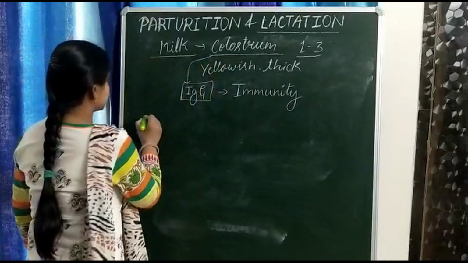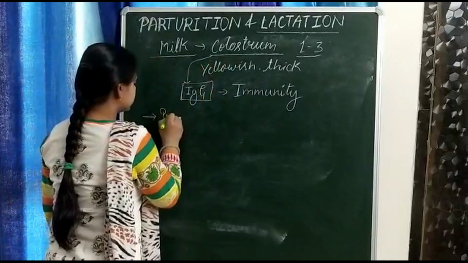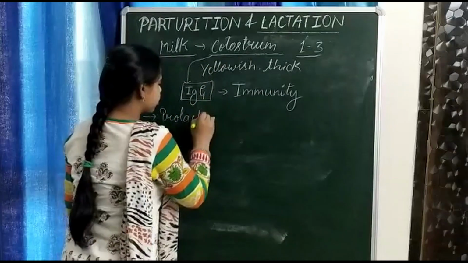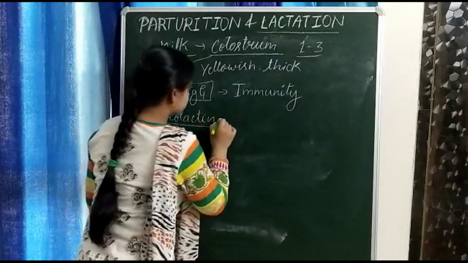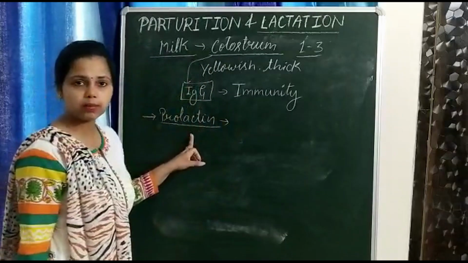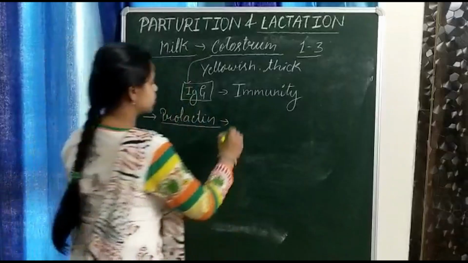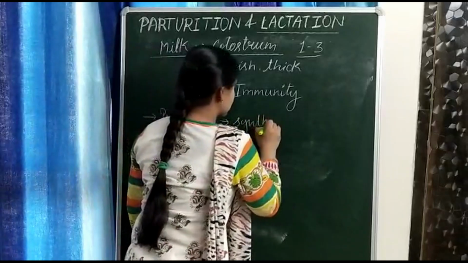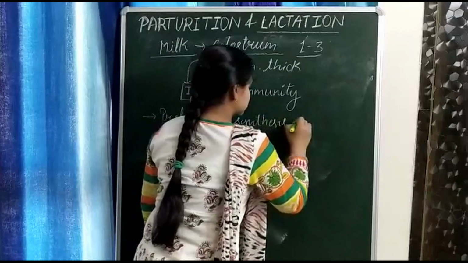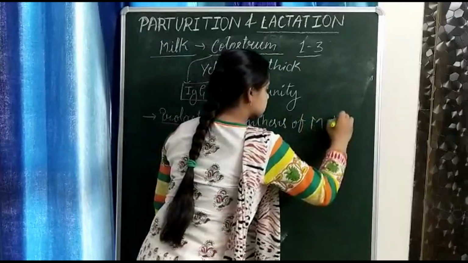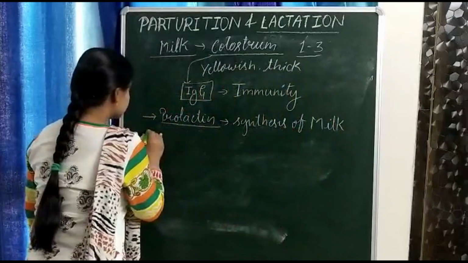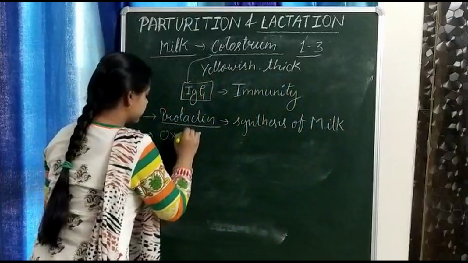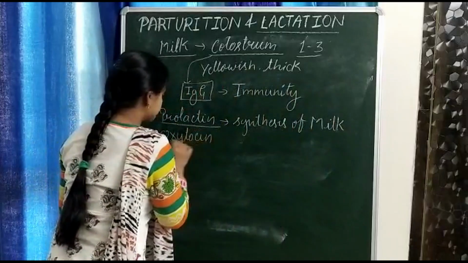The milk secretion is produced under the effect of a hormone, prolactin. Prolactin is a hormone released by the pituitary gland. It is responsible for synthesis of milk. Another hormone, which we studied earlier, is oxytocin.